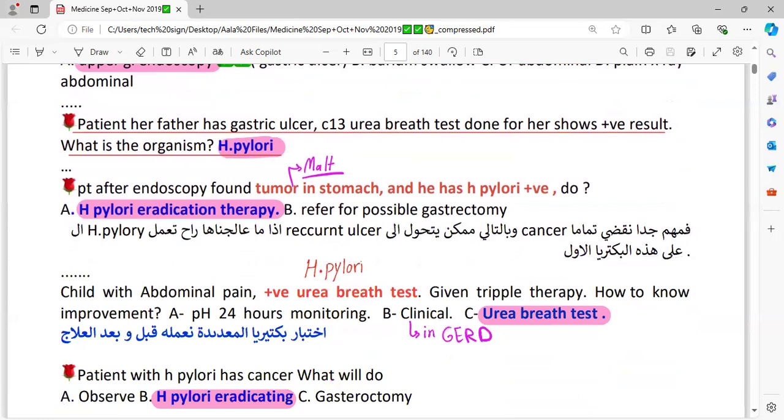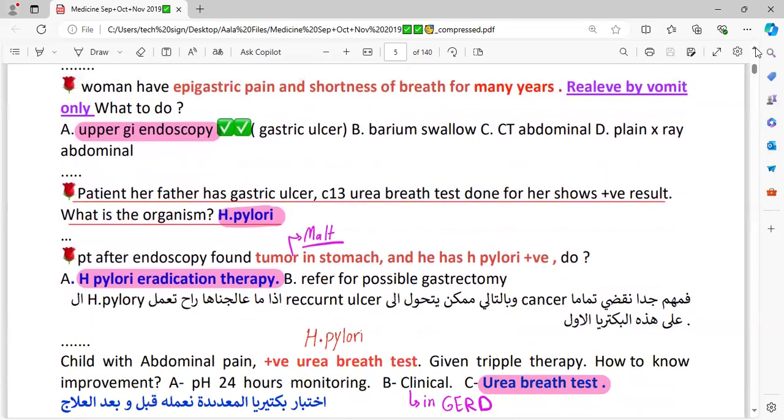What is the initial diagnostic method for peptic ulcer? Directly we have to do the endoscopy as the initial diagnostic method. If somebody has GERD-like symptoms and the patient is not responding, the symptoms are there. So the initial and gold standard would be upper GI endoscopy, because there is no other modality which shows you the peptic ulcer or the duodenal ulcer. No ultrasound, no blood scanning.